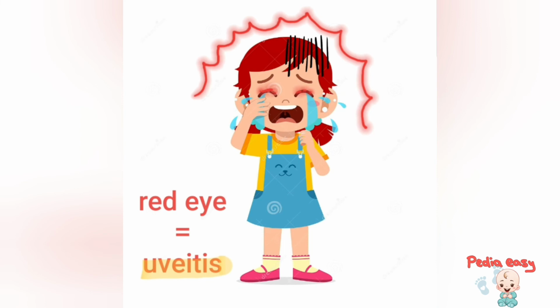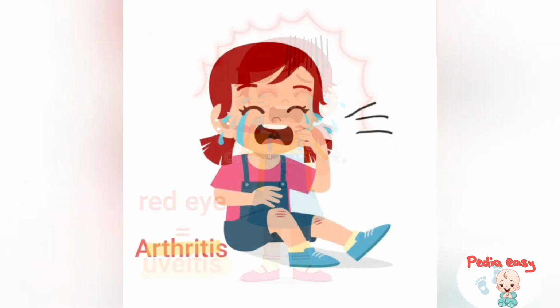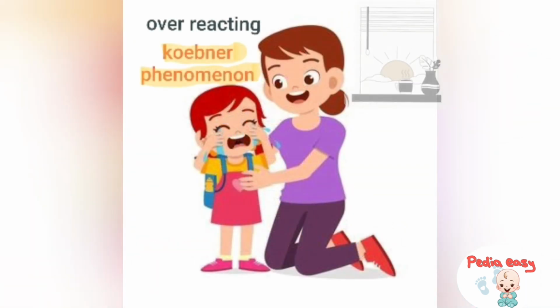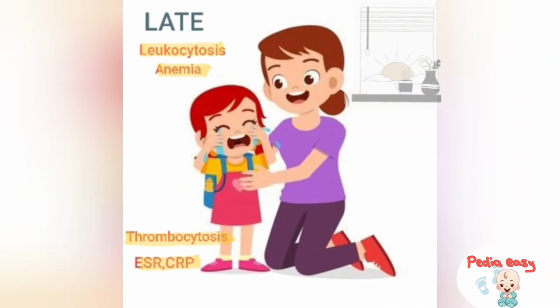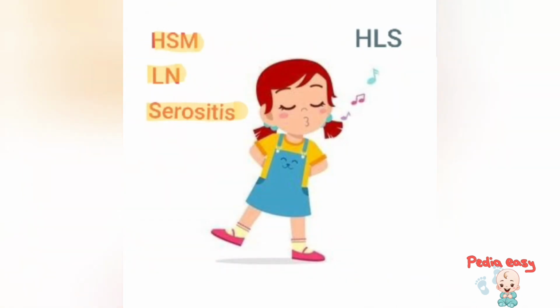One of the complications that could happen is uveitis, which could occur asymptomatically, so slit lamp examination is a must. Arthritis in more than one joint, with swelling or effusion, with pain, tenderness, hotness, or limitation of movement. Koebner phenomenon, which is cutaneous hypersensitivity to superficial trauma, can also occur in systemic onset juvenile idiopathic arthritis. The investigations include leukocytosis, anemia, thrombocytosis, increased ESR, and CRP. Other signs we could see in patients with systemic onset juvenile arthritis are hepatosplenomegaly, lymphadenopathy, and serositis.